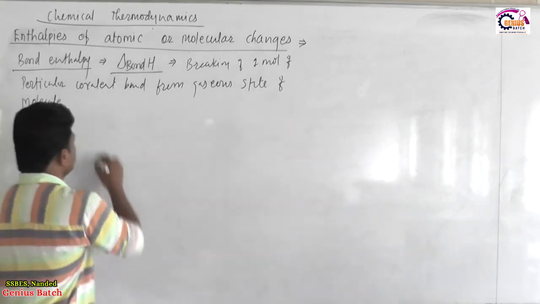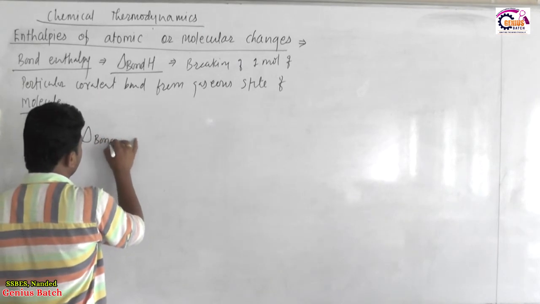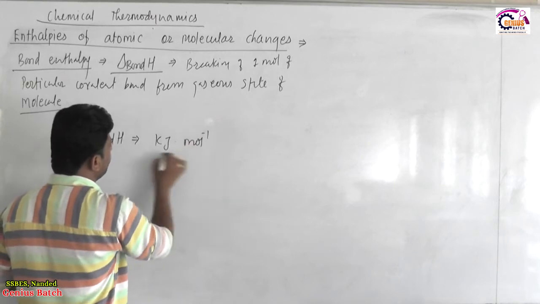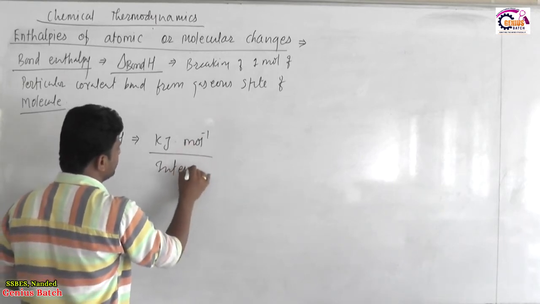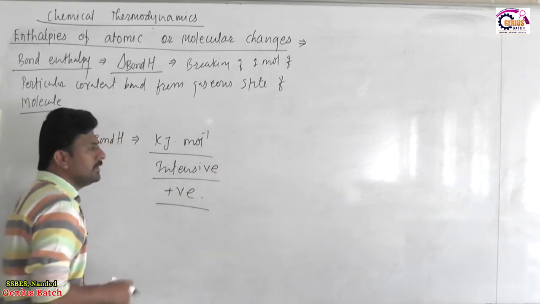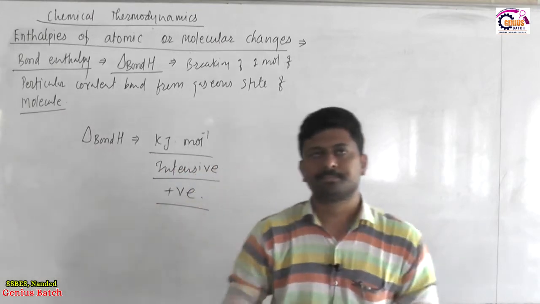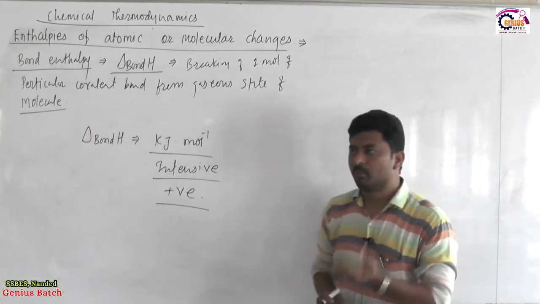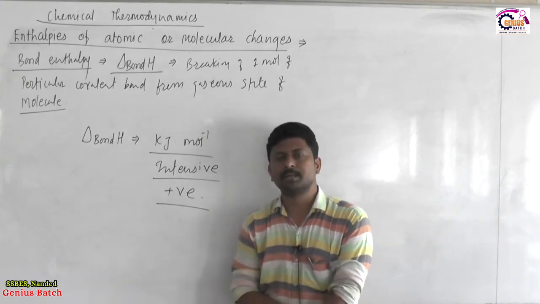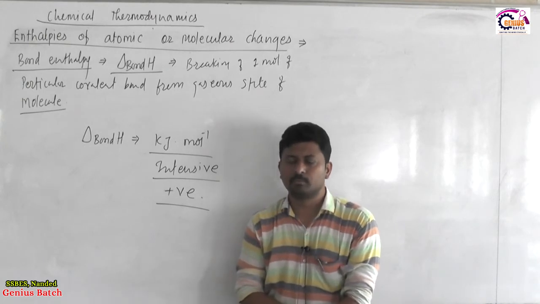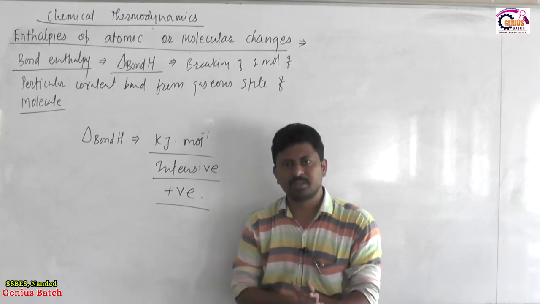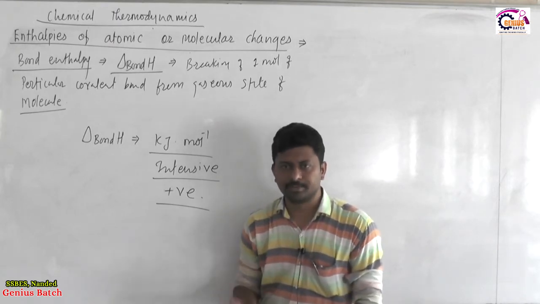So as a convention, bond enthalpy should be expressed in kilojoule per mole. As a characteristic, it is intensive, and with sign, it should be positive, because energy is given to break the bond. There is nothing to discuss about it. Okay. So bond enthalpy for any molecule, theoretically, is the enthalpy change accompanying cleavage of 1 mole of a particular covalent bond from a gaseous state of that molecule. That is only the enthalpy for a bond cleavage.